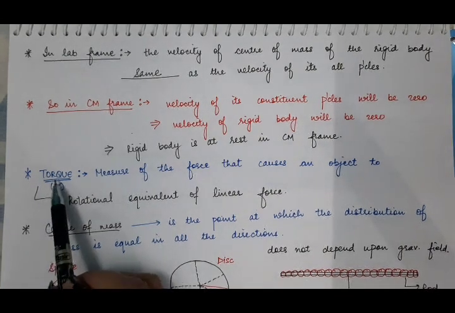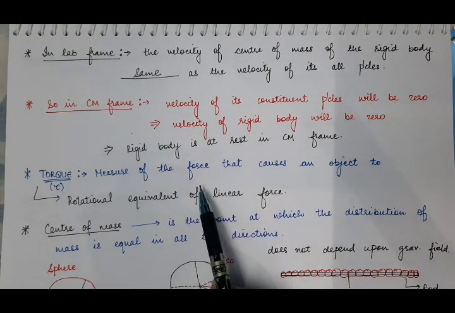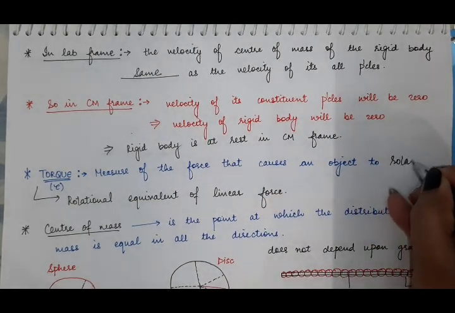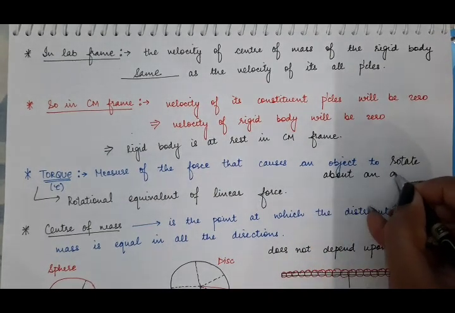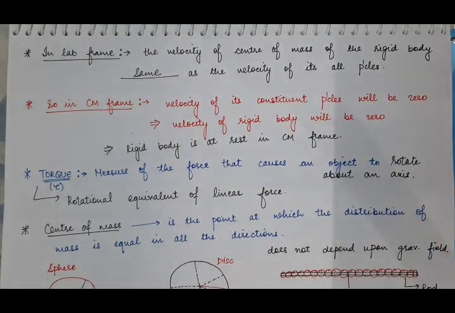This torque, denoted by tau, is the rotational equivalent of the linear force. The force which we take in translatory motion, its rotational equivalent is torque. So it is the measure of that force which causes any object to rotate about an axis.